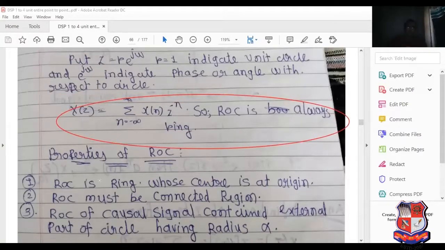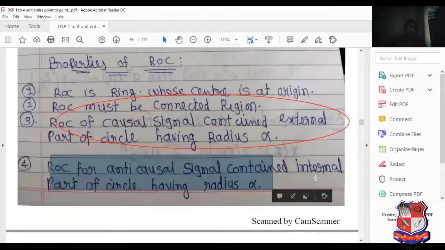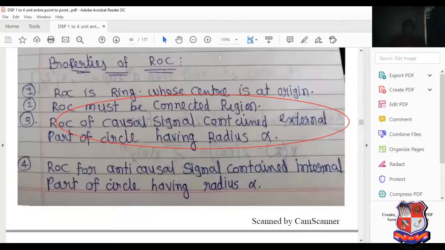Now, properties of ROC. ROC is a ring whose center is at the origin. ROC must be a connected region, meaning it can be connected with each other. Now this is the most important statement. ROC for a causal signal contains the external part of the circle having radius alpha. ROC for an anti-causal signal contains the internal part of the circle having radius alpha. Now see the difference between them.